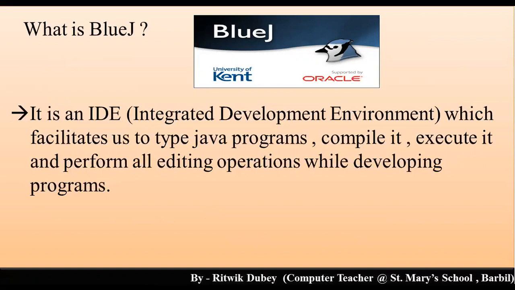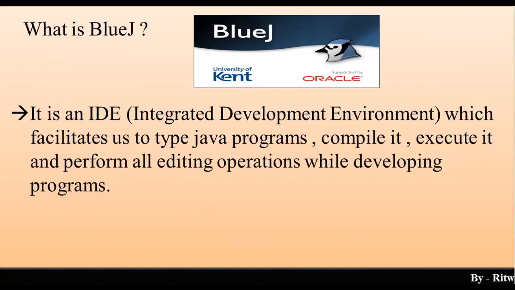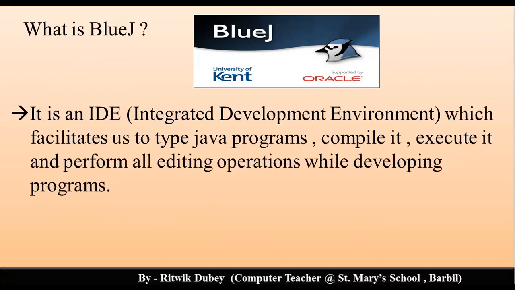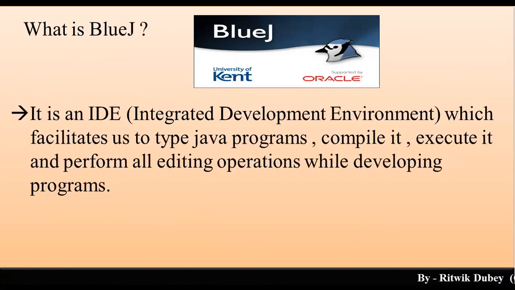Clear, na? So Java is a different thing, BlueJ is a different thing. Java is the name of a programming language, and BlueJ is just an application which gives us the environment where we can write Java program, compile, and execute them. I hope the things are getting clear.